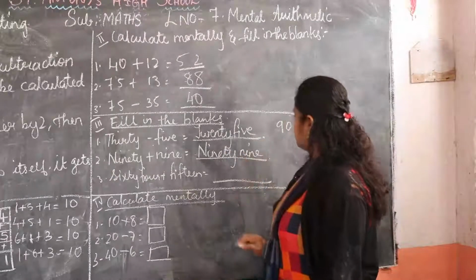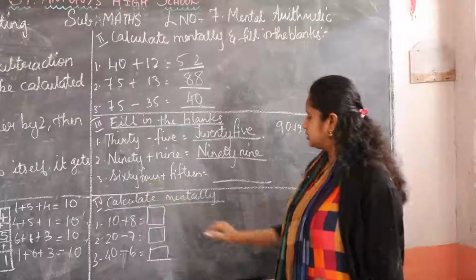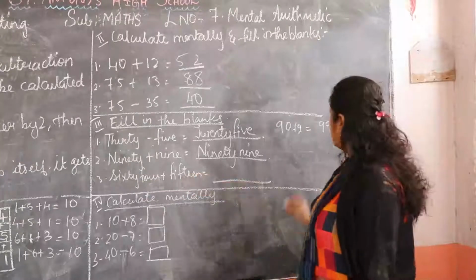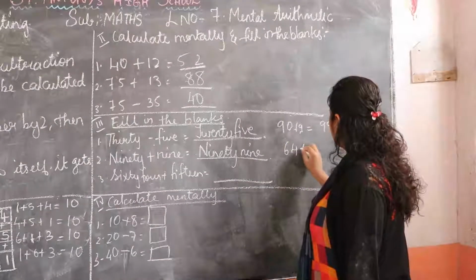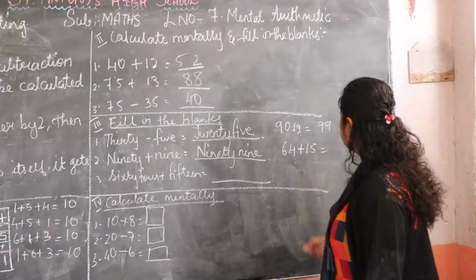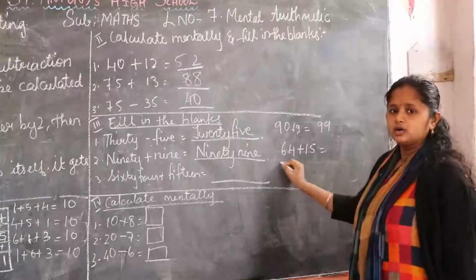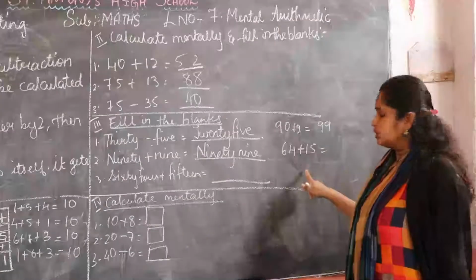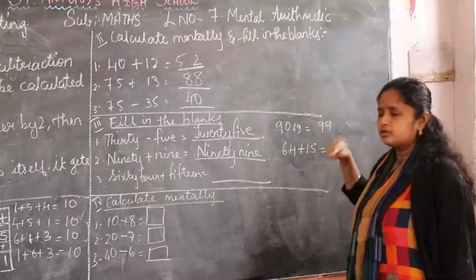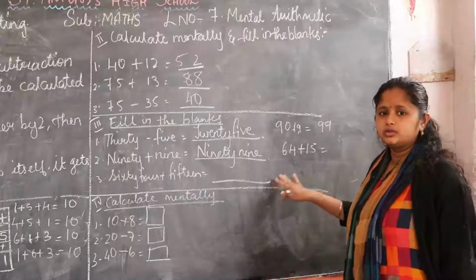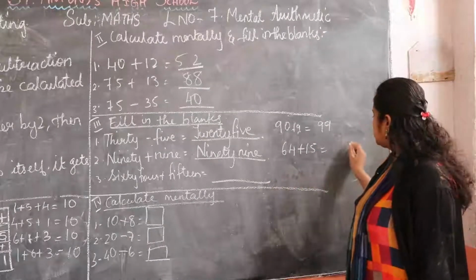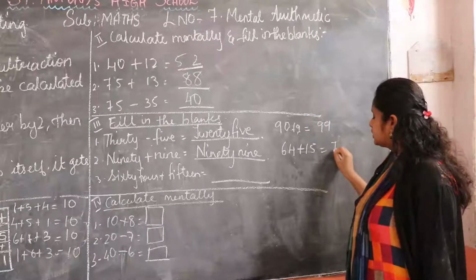99. Okay, 99. Now 64 plus 15. 64 plus 15 is equal to what, children? How much? Start counting. You have to count 64 plus 15. We get how much, children? 79.